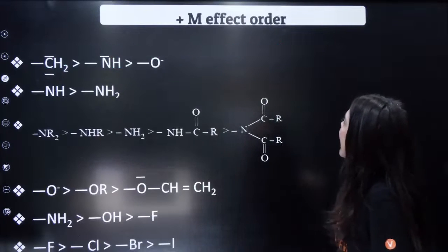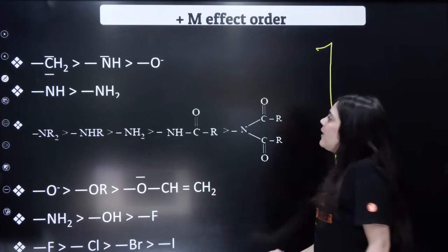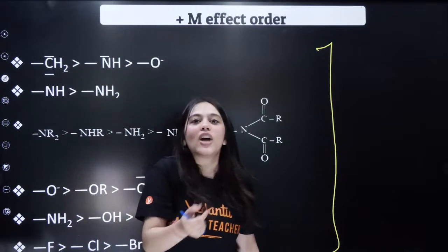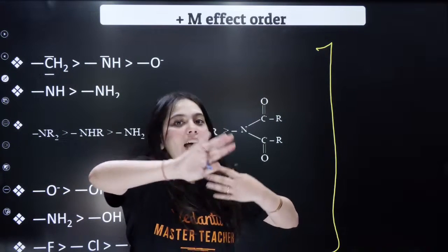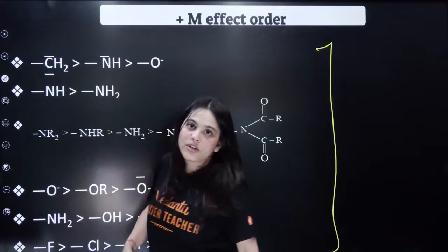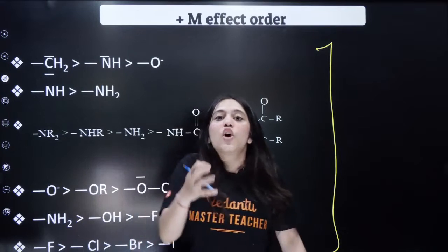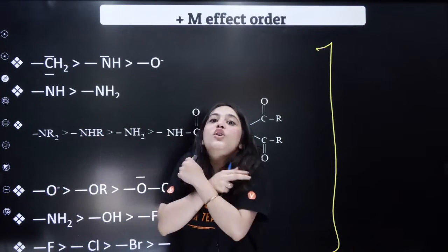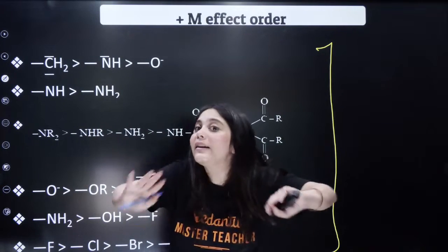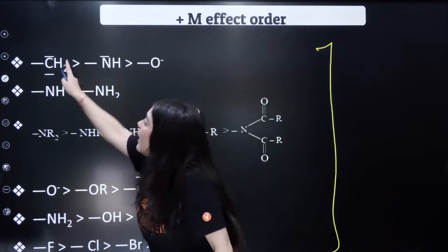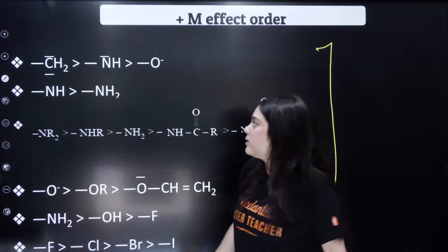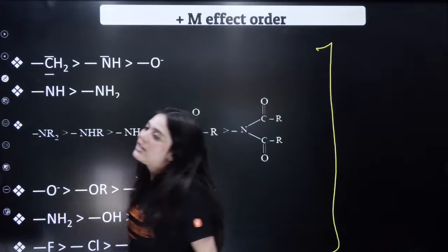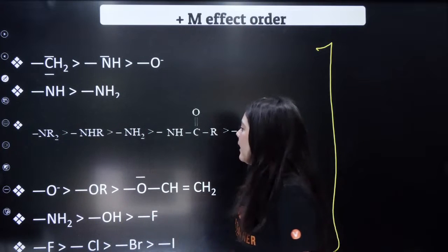Okay? For example, what is the order of plus M effect now? Given over here. Once again, here carbon with a negative charge will give the electrons easily as we just discussed. Then the nitrogen, then the oxygen. Why? Because oxygen is more electronegative. Hence, it will hold the electrons closer to itself. It will not readily donate the electrons, but carbon will readily donate the electrons. Similarly, between NH and NH2, what is happening? NH will definitely easily give away the electrons.